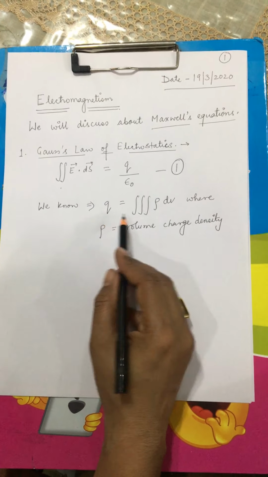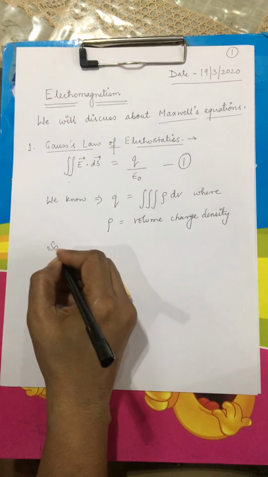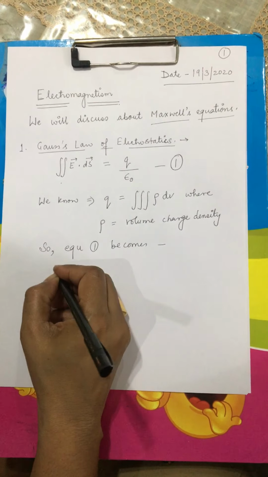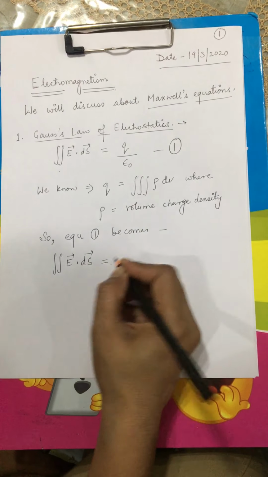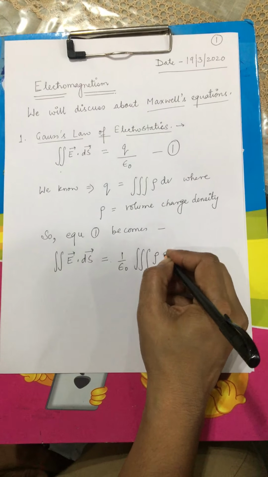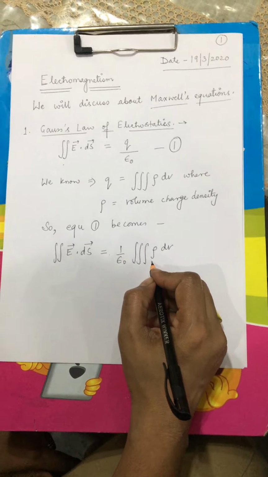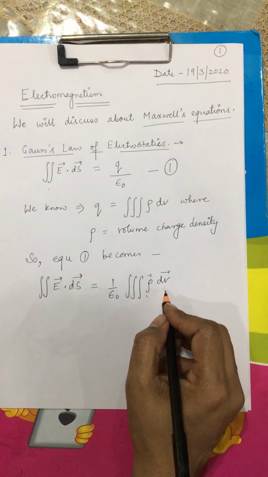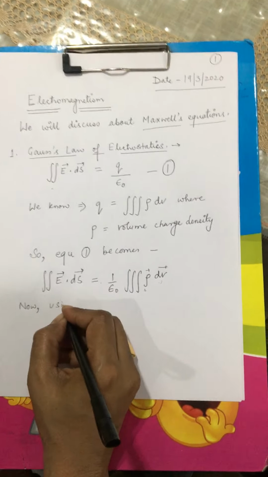So in place of Q, I can replace it with this integral form so that my equation 1 becomes surface integral E dot ds is equal to 1 by epsilon naught times volume integral rho dV. Remember, rho is volume charge density. dV is nothing but the small volume which we are considering. Now we discussed the Gauss divergence theorem.